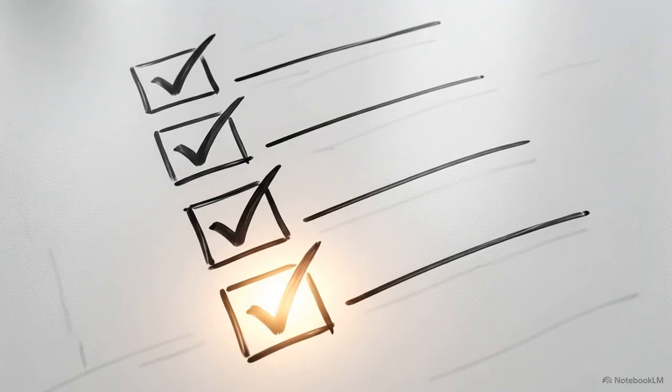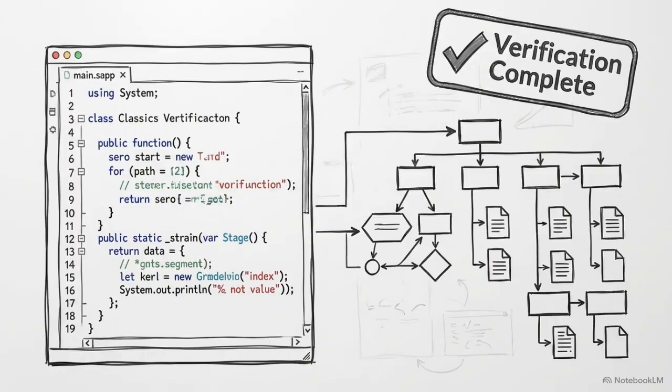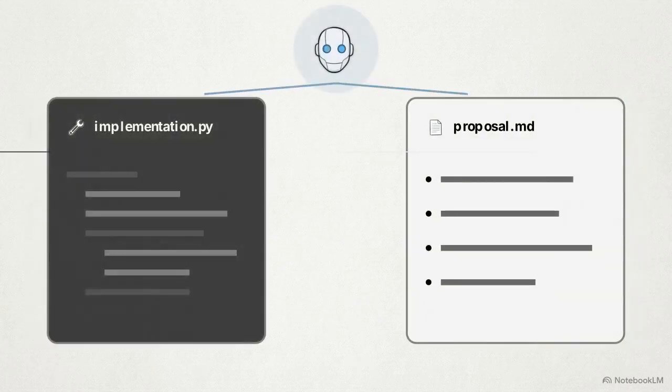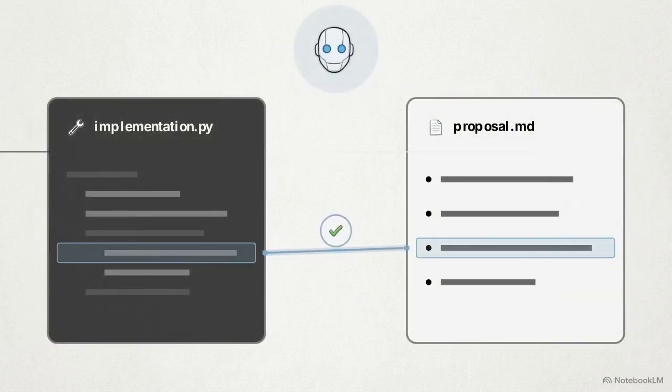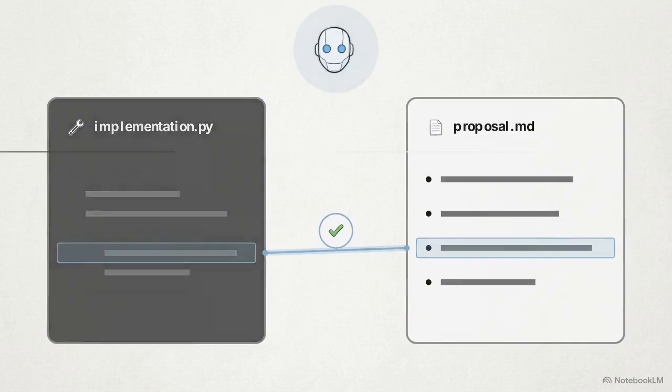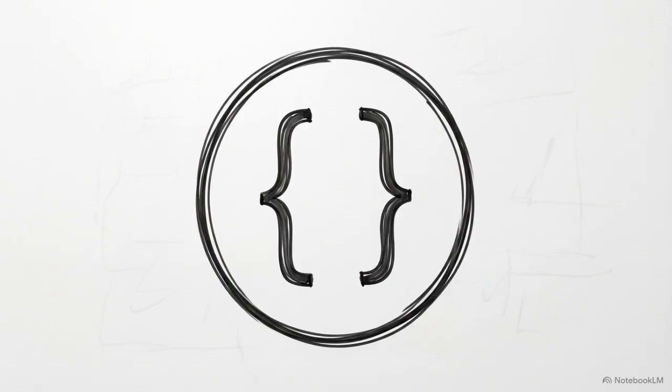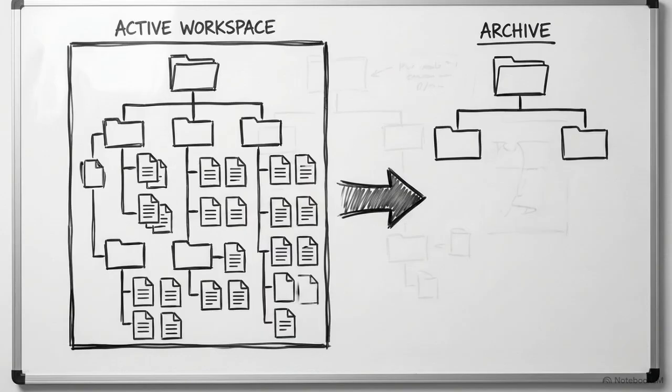As the execution loop nears the end of its checklist, it enters the final verification phase of the RARV process. The AI autonomously audits the finished code against the original strategic rules it defined in the proposal.md document. Once the JSON sync confirms that all array tasks are complete and verified, a cleanup protocol is triggered.